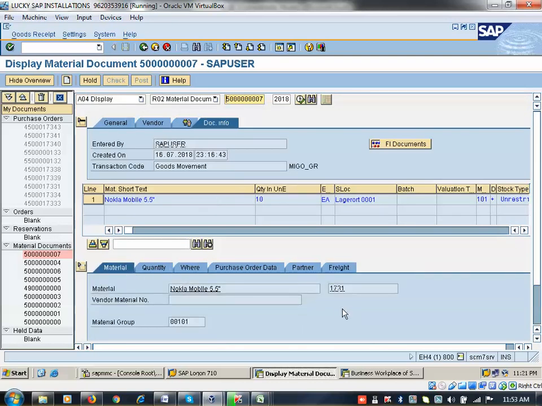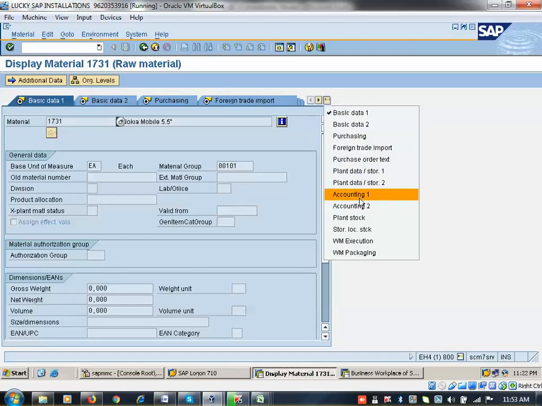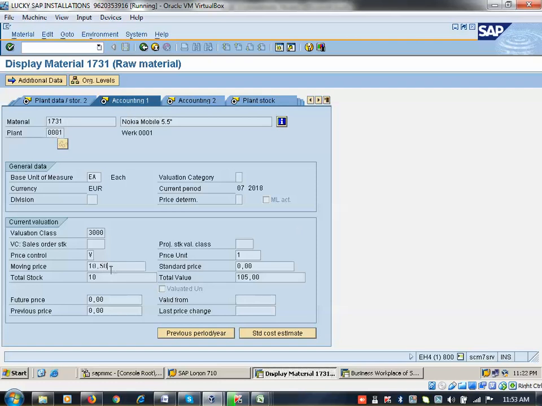From here I can go to the material master. If you double click, it will take you to MM03. Here you can go and see the accounting view. You can see the product price, moving average price, and total stock. Freight is also added as product cost here. $10 is added as freight cost.